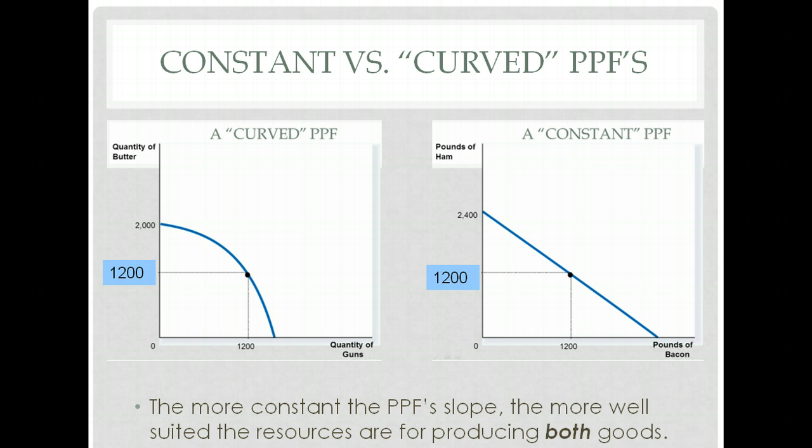Why is that? Well, the reason is probably because when we forced everyone to make butter, it meant that some of the people who were good at making guns now had no choice but to make butter. And quite honestly, they probably weren't as good at it. And so they weren't able to produce as much butter as they were guns. Now, that's not to say that's a bad decision. Maybe the country really needs 2,000 pounds of butter and doesn't need any guns. We don't know. But what we do know is that they did give up more. Their opportunity cost was more in a curved PPF because their resources didn't go back and forth as easily.